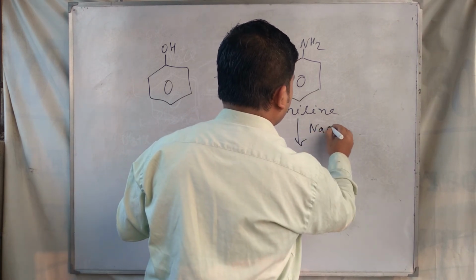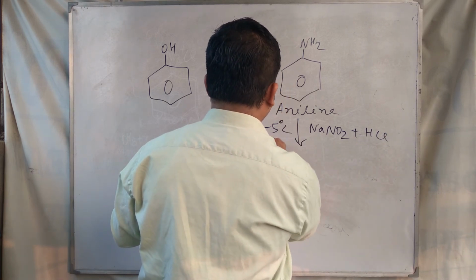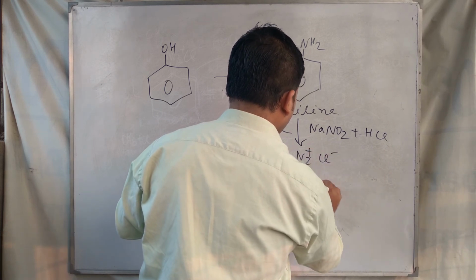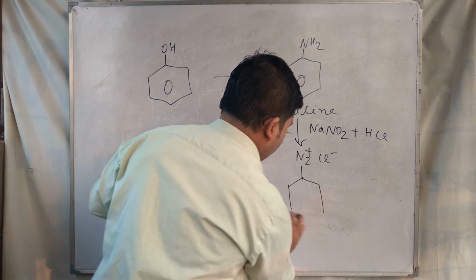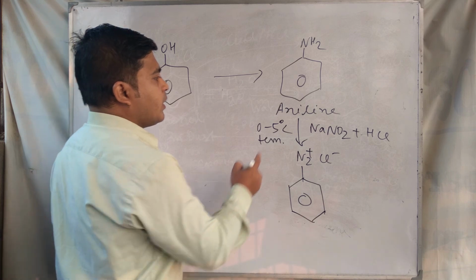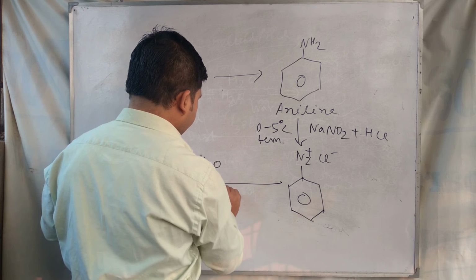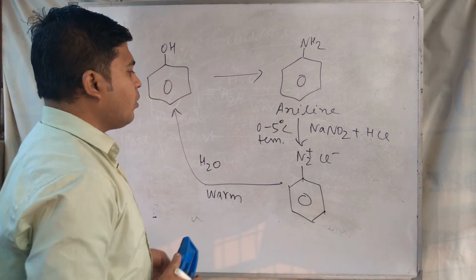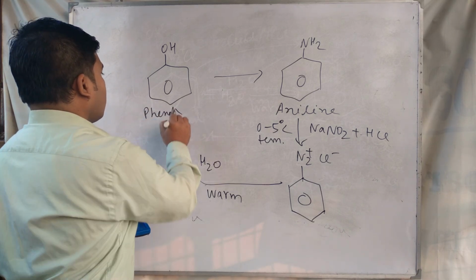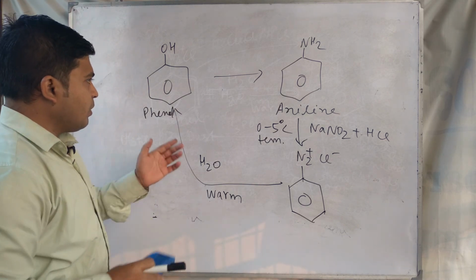Aniline with NaNO2, HCl at 0 to 5 degrees centigrade changes to benzene diazonium chloride by the diazotization reaction, and then with H2O warm, the diazonium chloride changes to phenol. The aniline to phenol conversion steps are represented here.